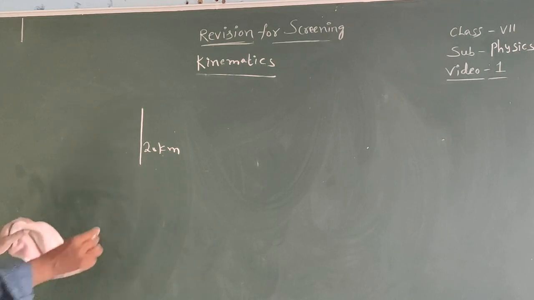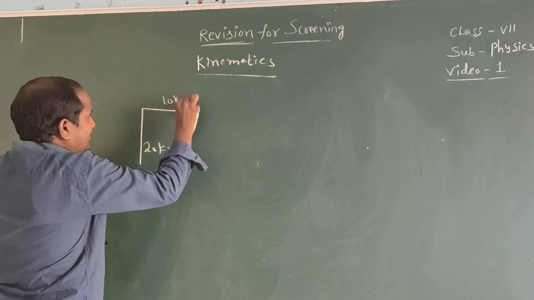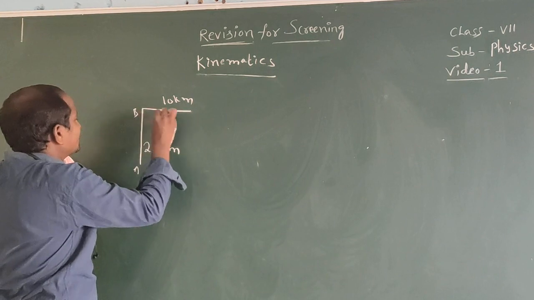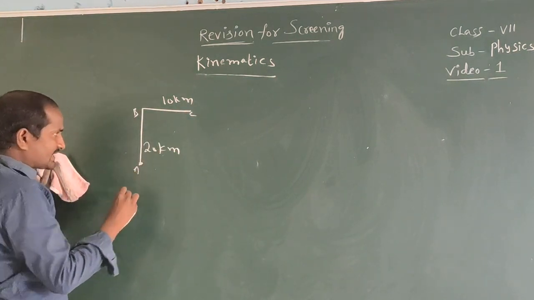10 kilometers east. 10 kilometers east. 10 kilometers east. Then find the displacement. What is meant by displacement? The shortest distance from initial to final. What is the initial point here? A is the initial point.